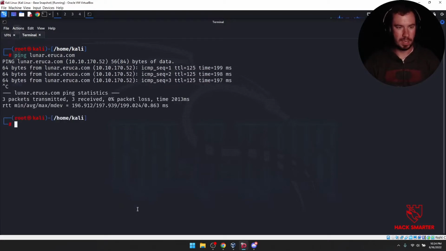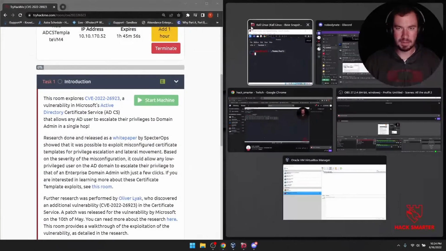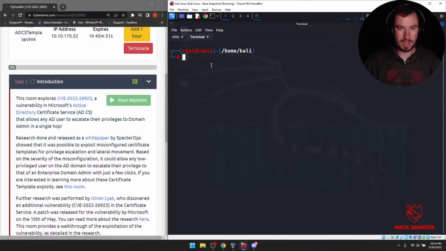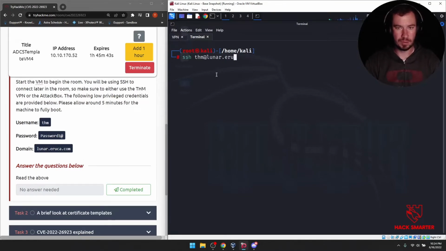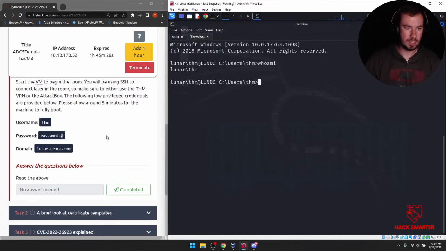And we do. And now let's go ahead and SSH, and let's put our screens side by side. If you have two monitors, I would encourage that, but my second monitor is being used for Twitch and OBS and all the video stuff, so I'm going to do it this way. Let's go ahead and SSH as THM at lunar.iroka.com. And our password is password1@. Boom. Who am I? We are THM on the Lunar network.